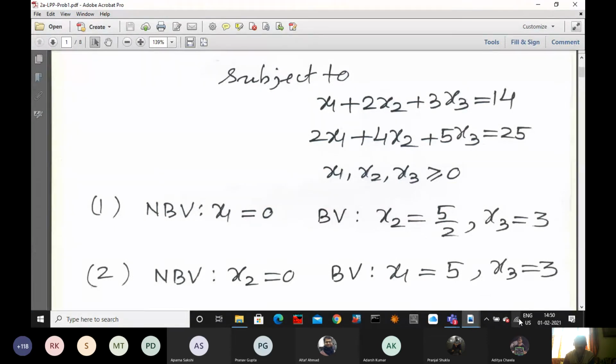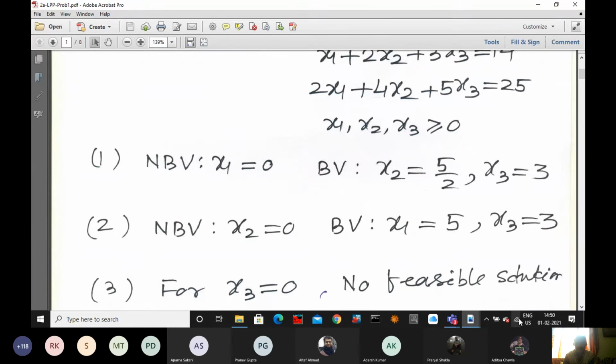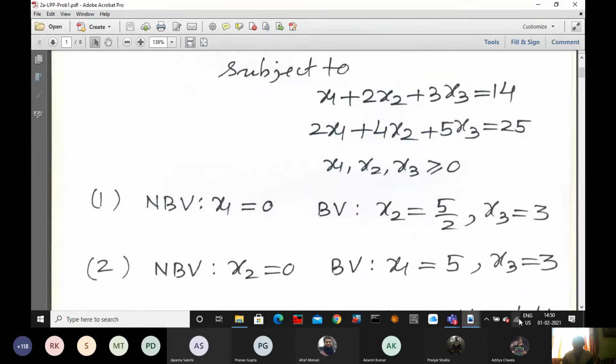Basic variables x1 equal to 5, x3 equal to 3. Third one, if x3 equal to 0, see here, once x3 equal to 0, what happens to the system? x1 plus 2x2 equal to 14, 2x1 plus 4x2 equal to 25. Then it is becoming inconsistent, because the coefficient matrix rank equal to 1, not becoming 2. So it is inconsistent. So only 2 possibilities there.